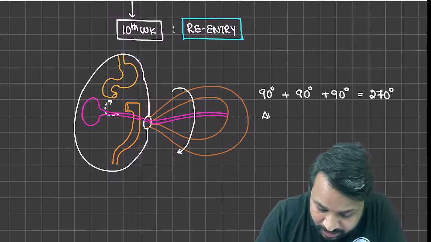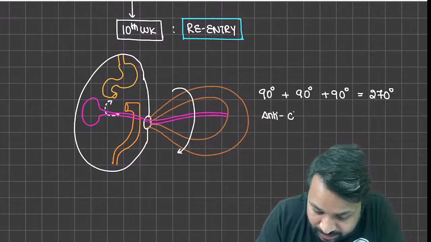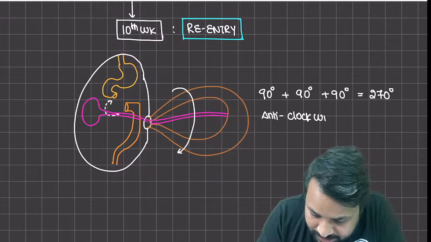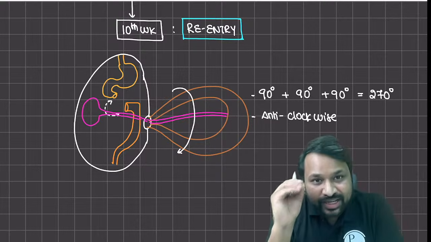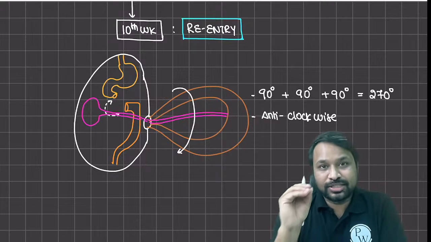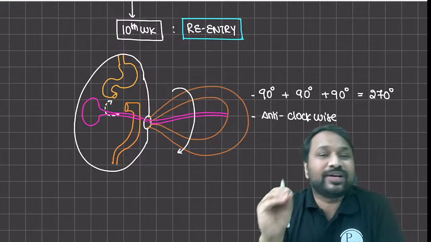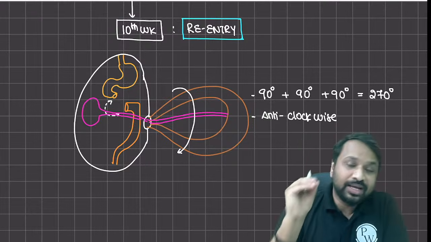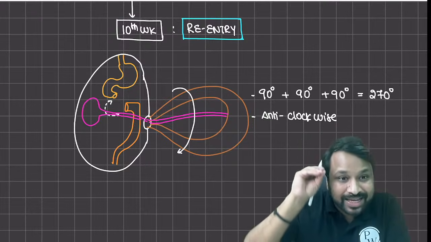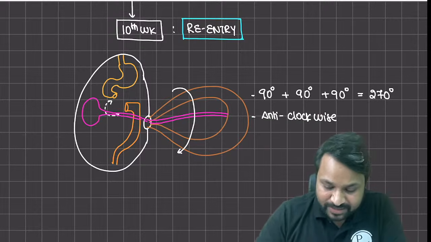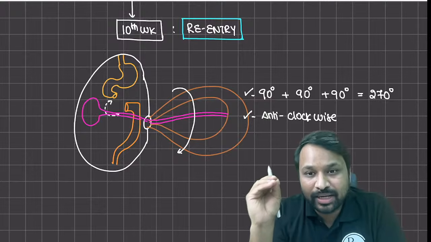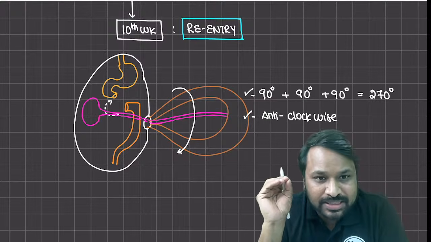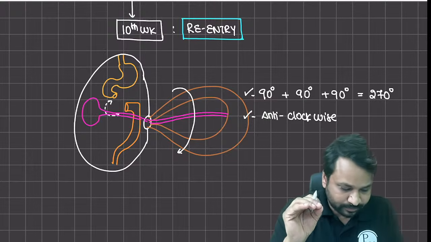It is going to be in the anti-clockwise direction. It is going to be 3 right angle turns, that are 90-degree turns. So a total of 270 degrees rotation is going to happen in an anti-clockwise manner, and then the re-entry is going to be facilitated. So ultimately the re-entry is going to be at this particular point. Okay? Did you all understand this?